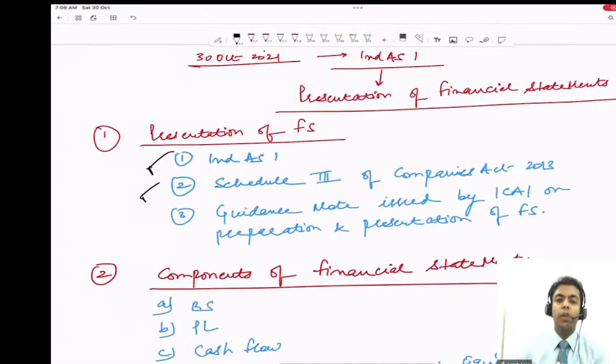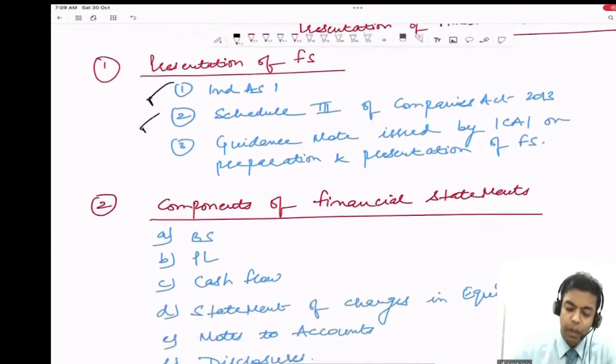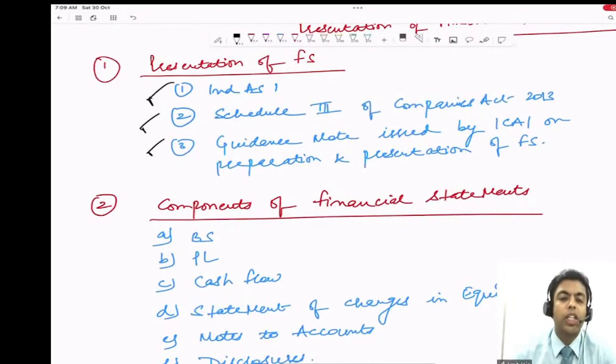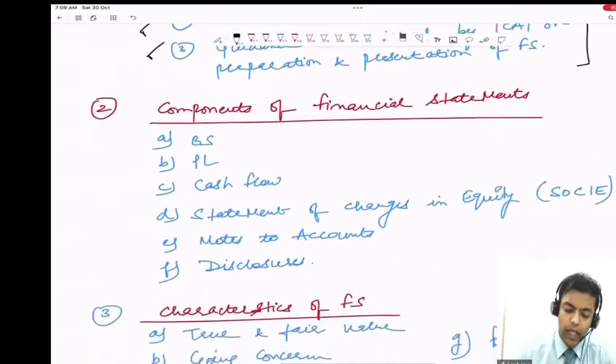That means if a company is preparing its financial statement for the first time or for any subsequent accounting period, the company has to follow Ind AS 1. The company has to follow Schedule 3 as well. Right? So Schedule 3 is another guidance for the preparation and presentation of financial statements, guys. And also in the past, ICAI has issued a guidance note on Schedule 3. It's a detailed guidance note. That means if a company is preparing its financial statement, the company is required to follow all the three guidance in order to prepare its financial statements. Correct?